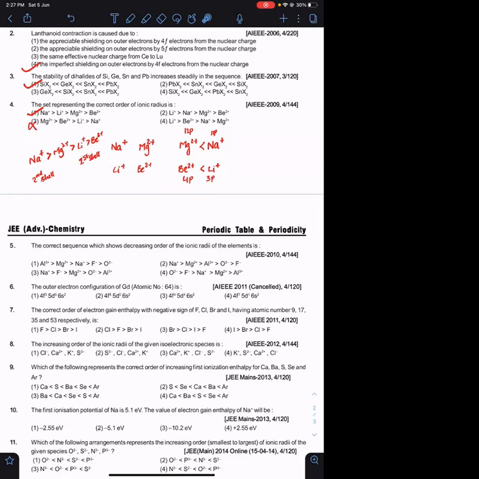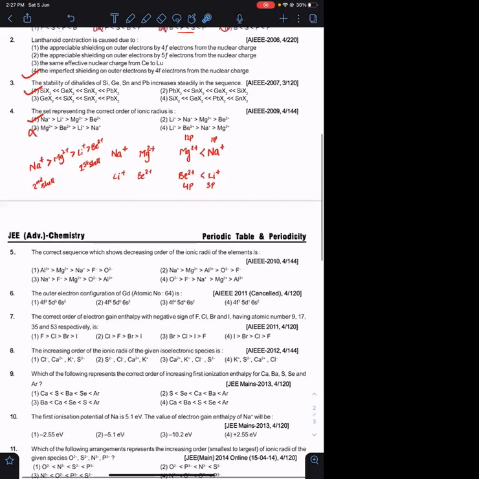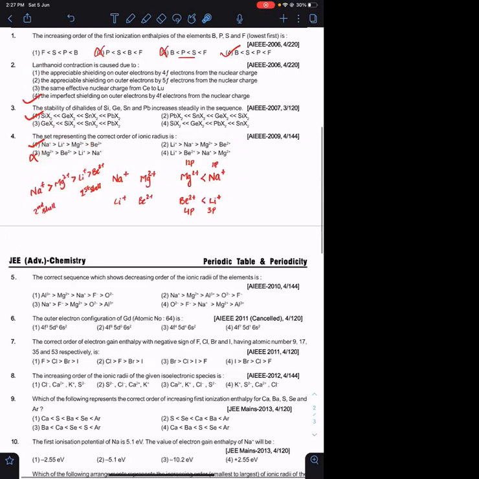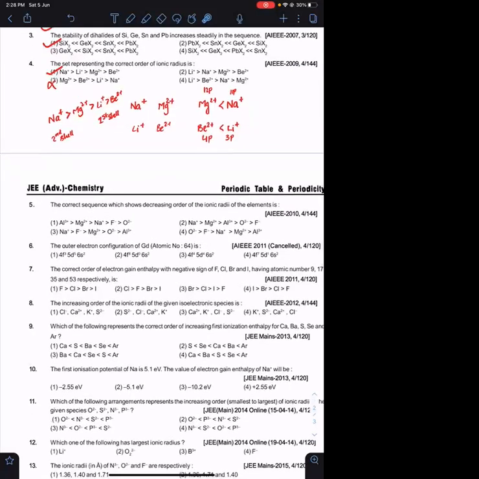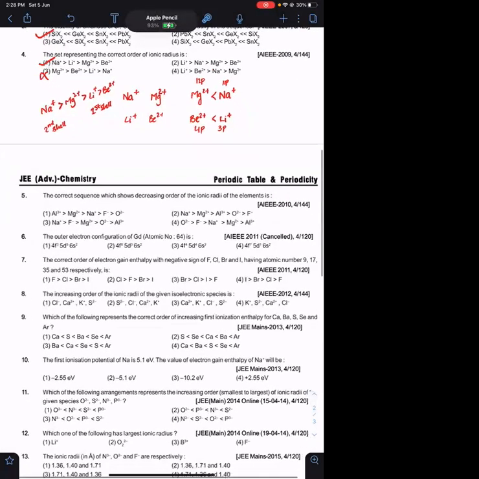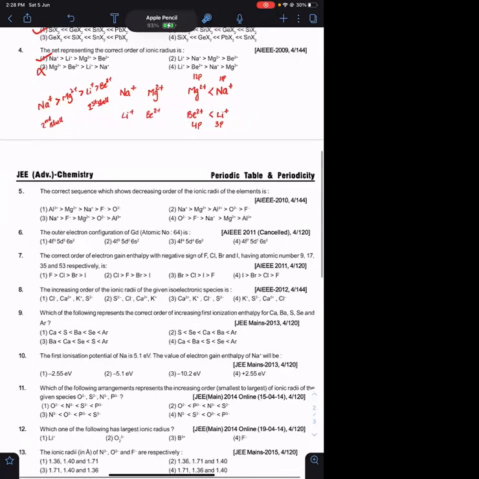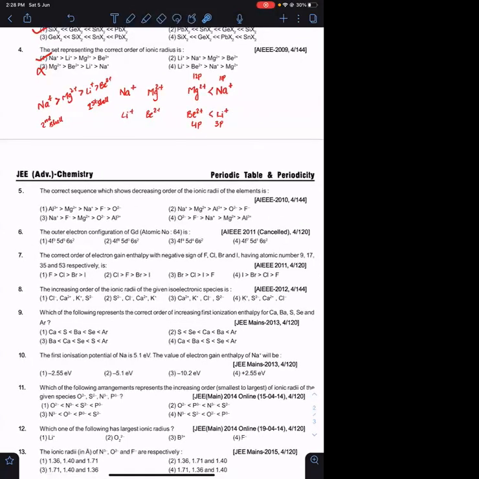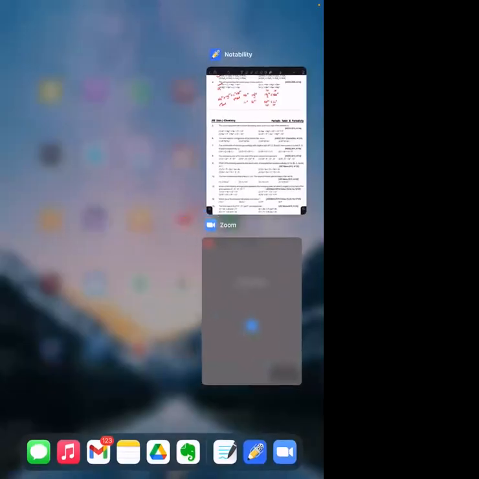Okay. Remaining, I will post this worksheet. Please attempt all the remaining questions. We will discuss these questions very quickly in tomorrow's lecture. After that, we will discuss the short notes of gaseous state. I will also post the short notes of gaseous state and the worksheet of gaseous state. Please go through them before tomorrow's lecture. Okay. Thank you.